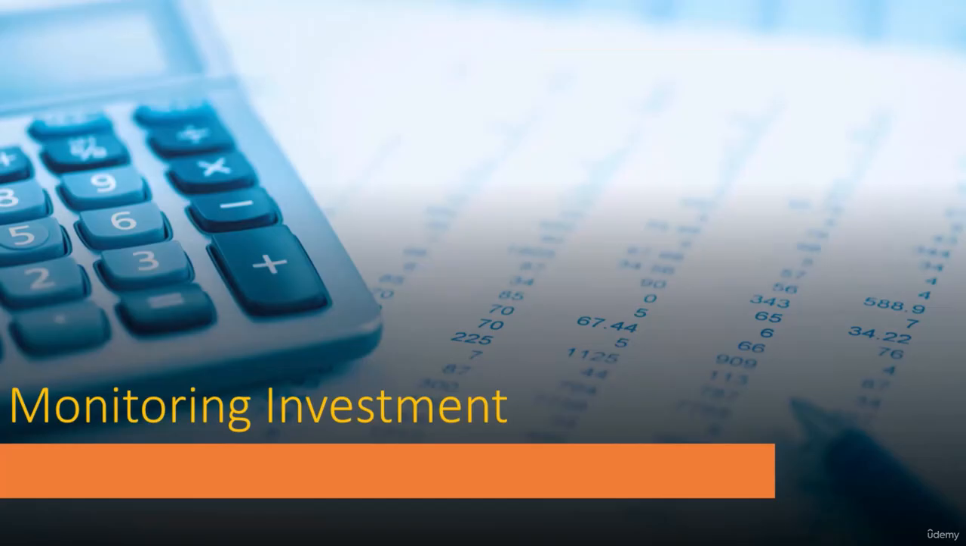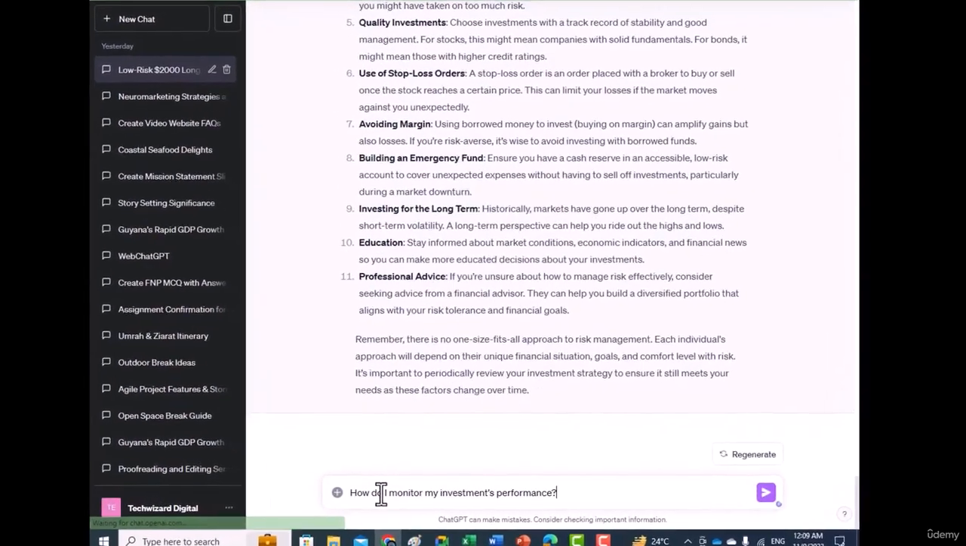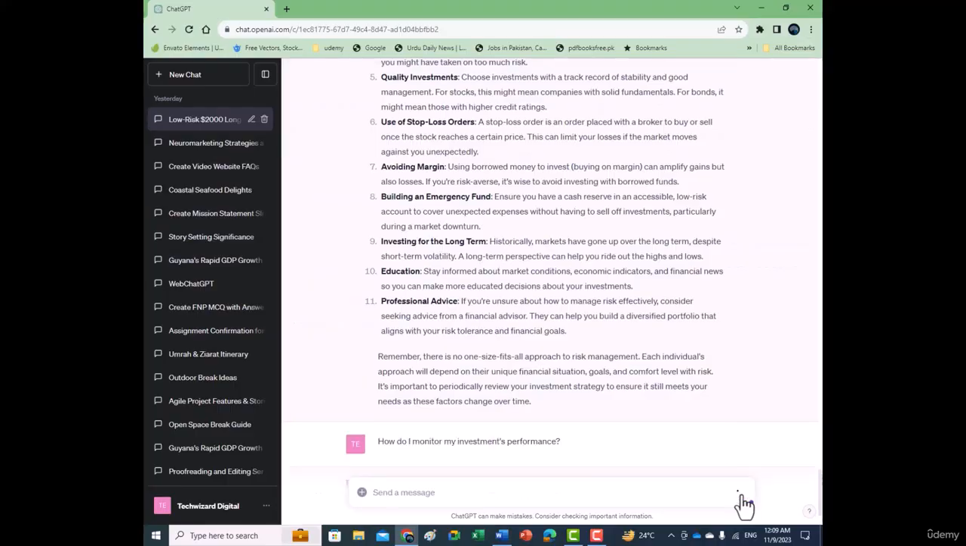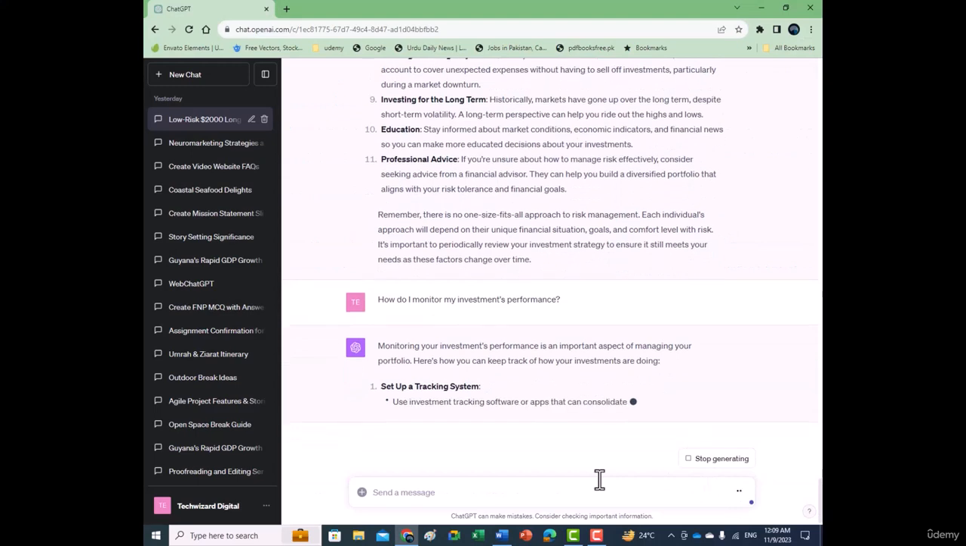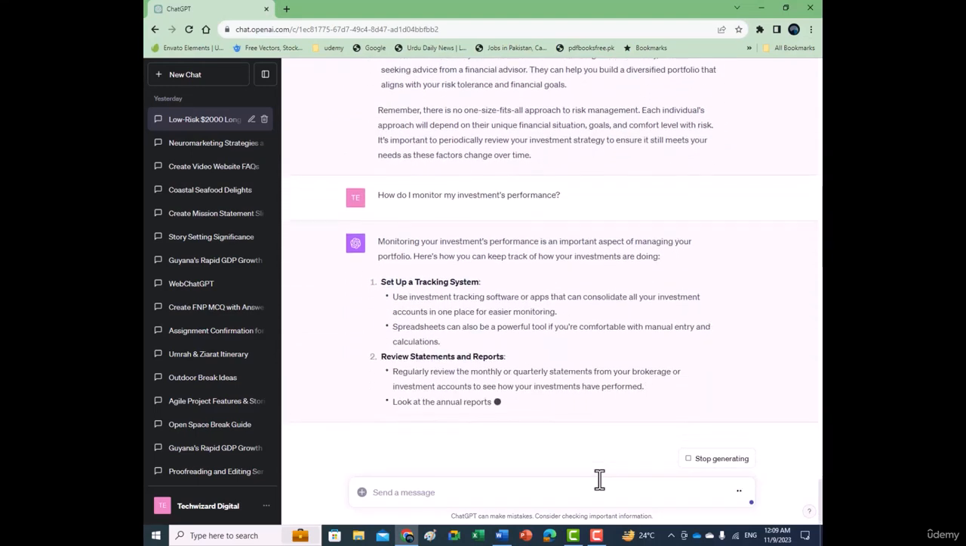Once invested, monitoring is important. ChatGPT can teach you how to keep track of your investments and interpret performance. By asking, how do I monitor my investment's performance? You learn about indicators like stock prices, fund performance, and how to read financial statements.